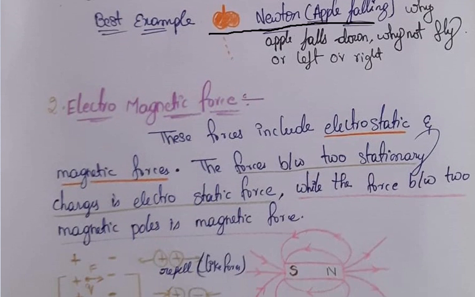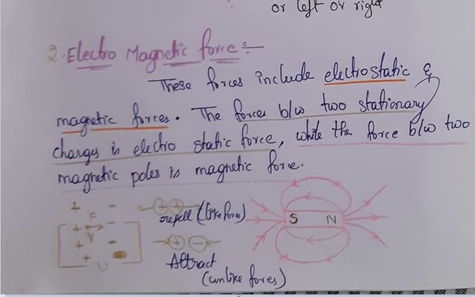The next term is electromagnetic force. These forces include electrostatic and magnetic forces. So here we can see electro and magnetic force, that is electrostatic force and magnetic force. The force between two stationary charges is electrostatic force, while the force between two magnetic poles we term as magnetic force. So here we come up with two new terminologies, that is like forces and unlike forces.